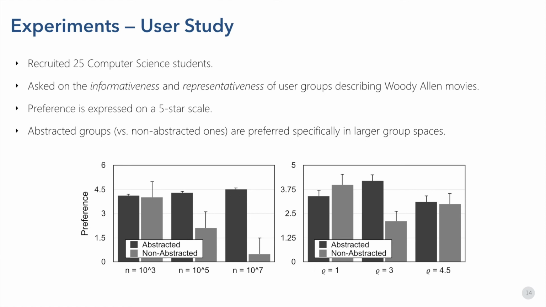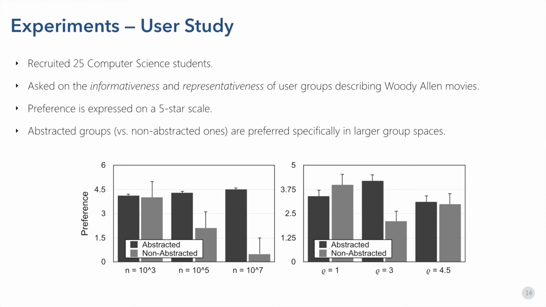For a given subset of records in MovieLens, that is ratings of Woody Allen movies, participants were given a set of abstracted and non-abstracted groups side by side. They expressed their preference on a 5-star scale, 5 being the most preferred, on the informativeness and representativeness of user groups for describing Woody Allen movies. The following figure illustrates results.